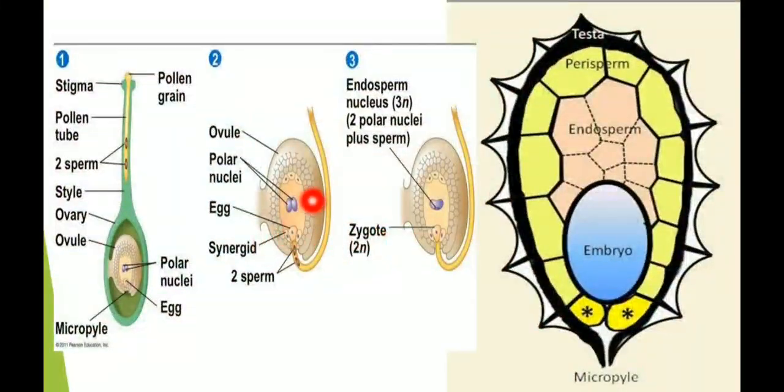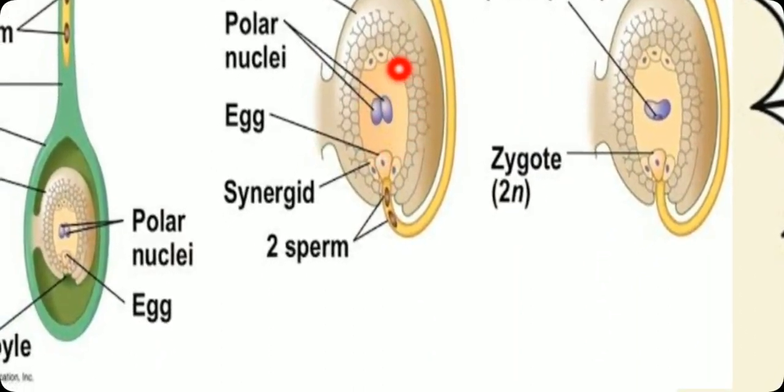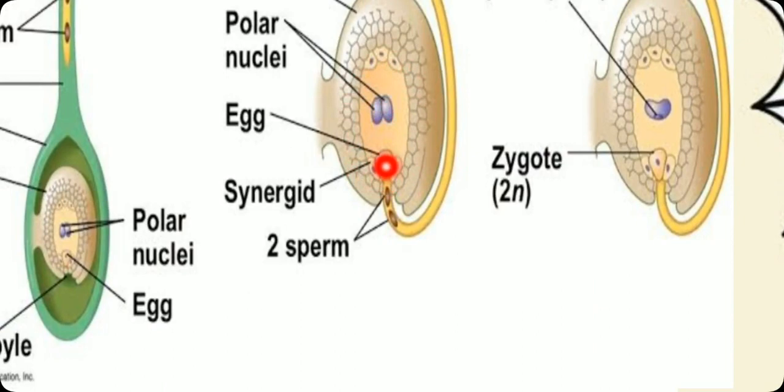Okay, so here the same. Here you can see this is the embryo sac, and these are two polar nuclei. This is the egg cell, and these two are synergids. The question is what these synergids do.